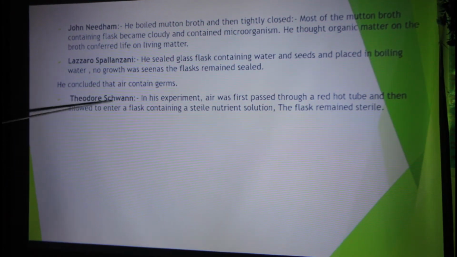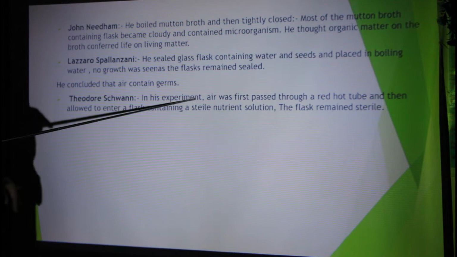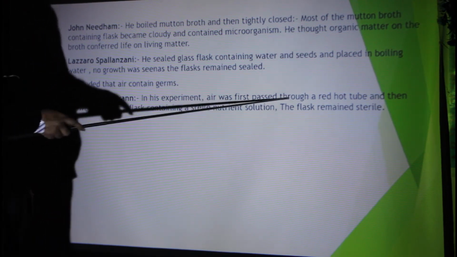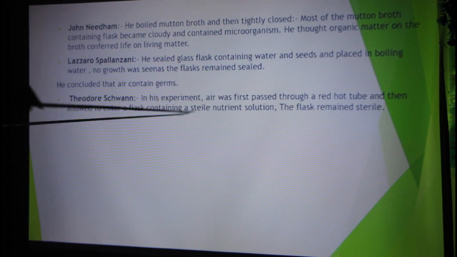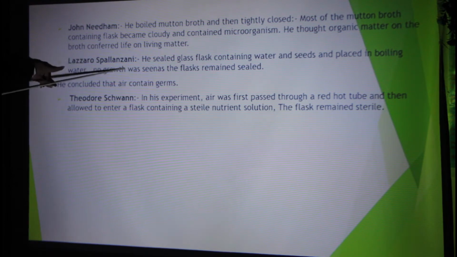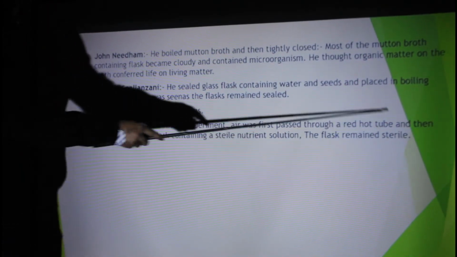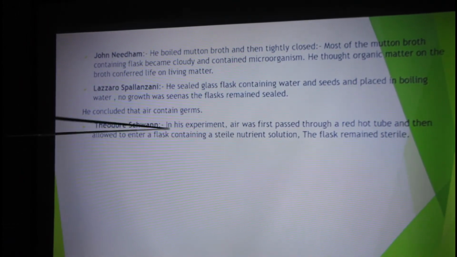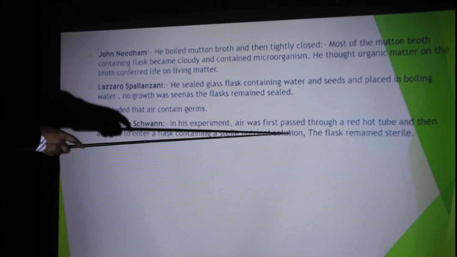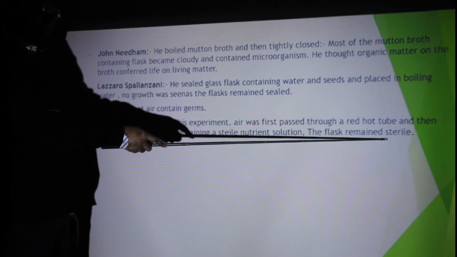Later, Sir Theodor Schwann, in his experiment, passed air first through a red hot tube. Actually, it is a modification of Lazzaro Spallanzani's experiment. In his experiment, air was first passed through a red hot tube and then allowed to enter a flask containing a sterile nutrient solution. The flask remains sterile.